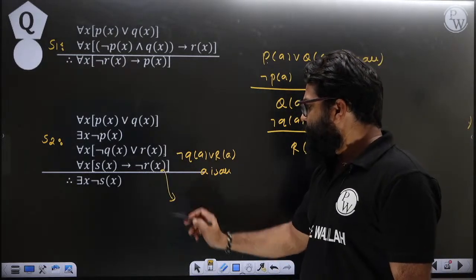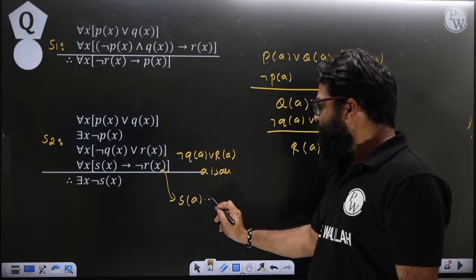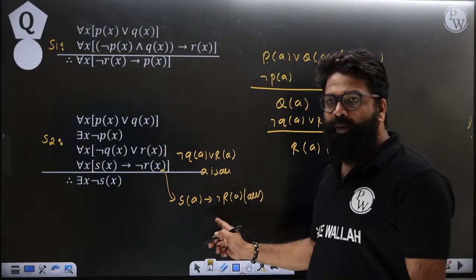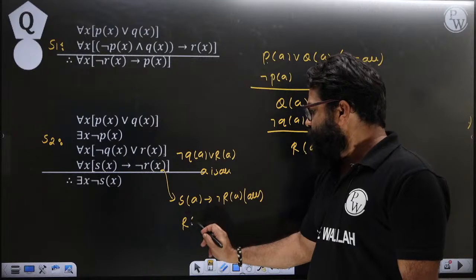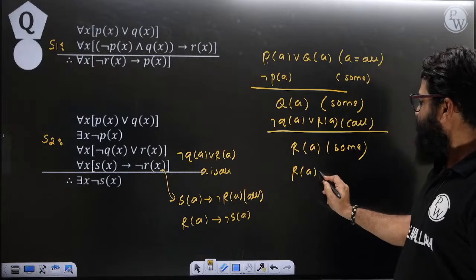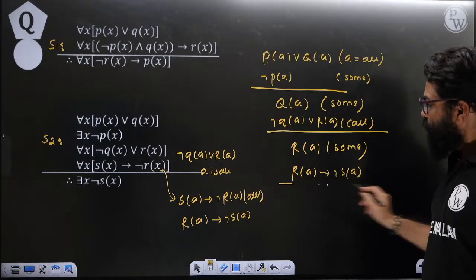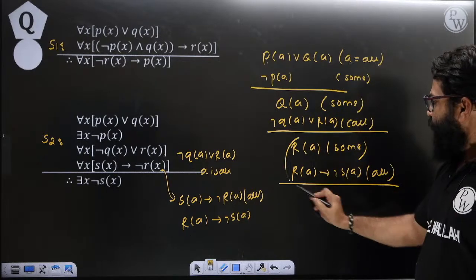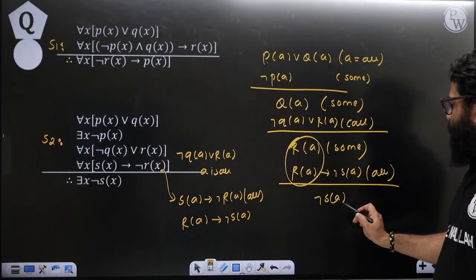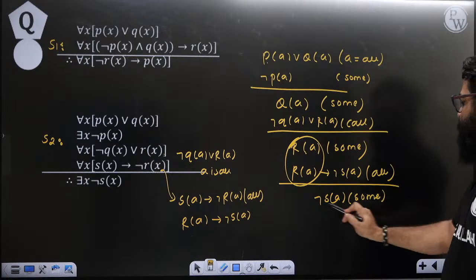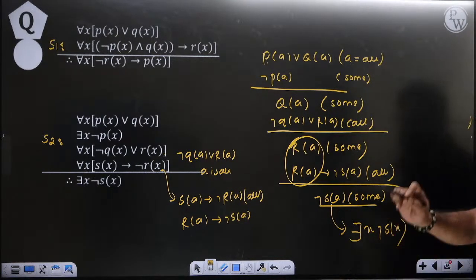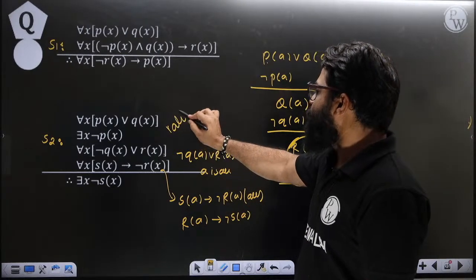Now this one you can write as S of a implies negation of R of a, and this is for all. You take the contrapositive of this. If you take the contrapositive, you will get R of a implies negation of S of a. So you write it down here: R of a implies negation of S of a, and this is for all. So according to modus ponens, the left side will match and you will get the right side as the answer, negation of S of a. So this is for some. From there you can write there exists x, negation of S of x. So we can say that this statement is going to be valid.